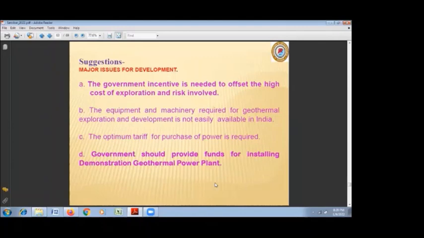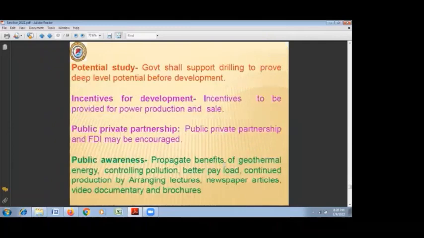Government also should give liberal funds for installing, at least initially, a demonstration geothermal power plant. Once a demonstration geothermal power plant is established either at Puga or Tatapani, automatically different players will take interest in the development of geothermal energy. So what are the other important aspects?